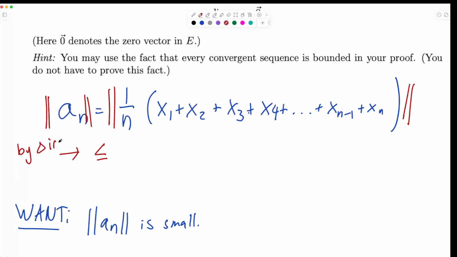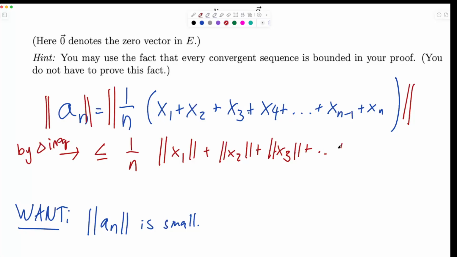1 over n. And then I can put the norms on all the individual guys. Let's do that. Plus norm of x2 plus dot dot dot. Oh, I said I would keep a few more around. Okay, let's keep a few more around. Plus norm of xn. Okay, with a big bracket. One thing that can unfortunately go wrong is if you get your inequality backwards, then everything will go wrong. So it's good to double check that you have it the right way, but I think I do have it the right way here. And we want to prove that this is small.